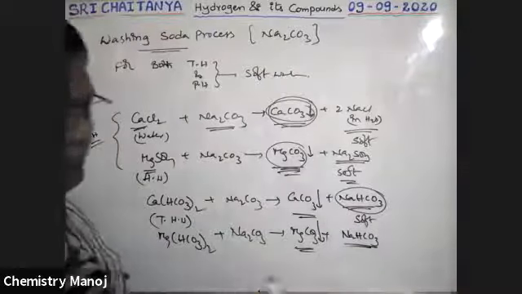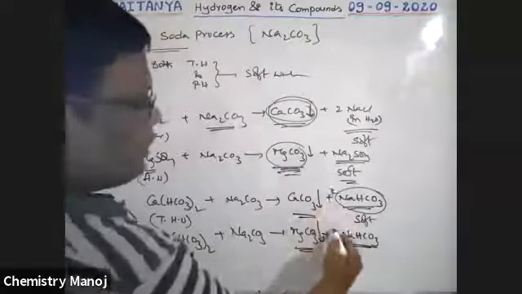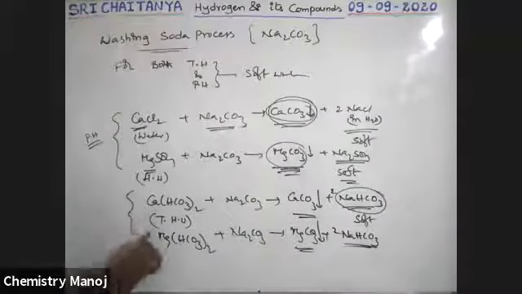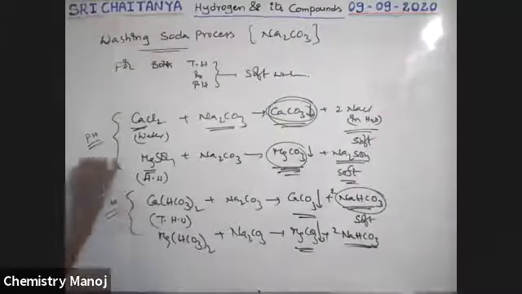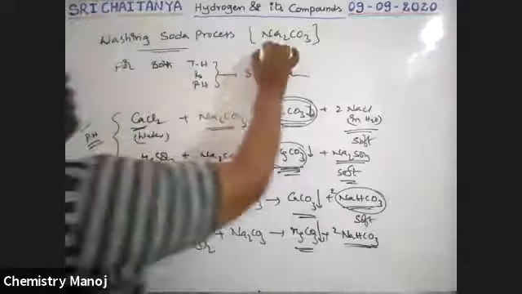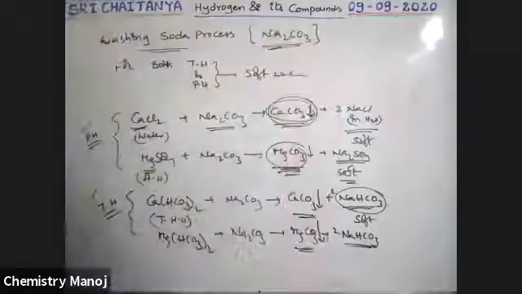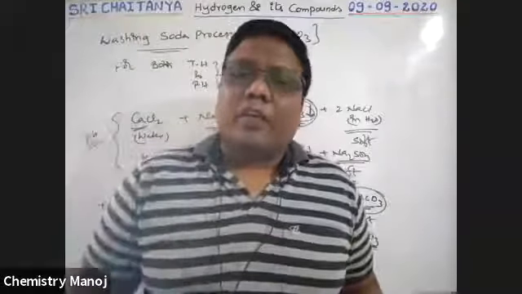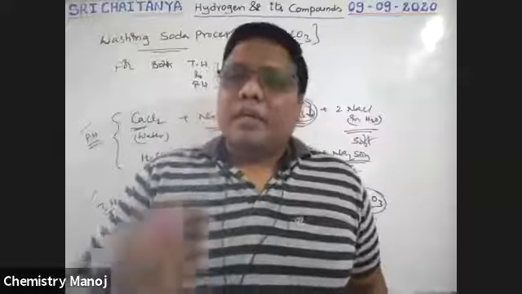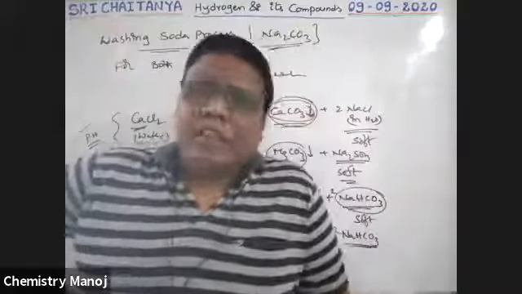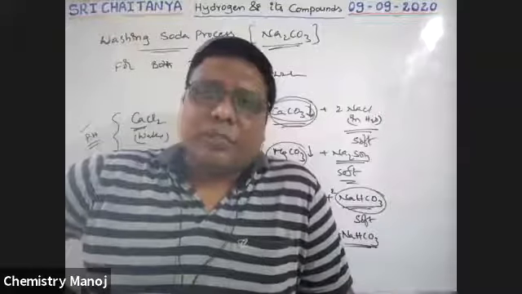So like this, both temporary hard water and permanent hard water are converted into soft water just by using Na2CO3. It is asked a number of times: which of the following reagents is used for removing both temporary hardness and permanent hardness? That is Na2CO3, washing soda. So boys, these are the different techniques to convert hard water into soft water.